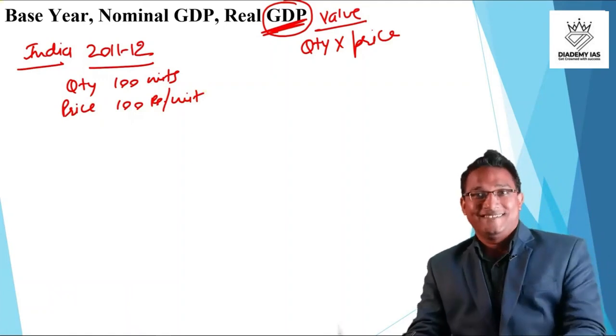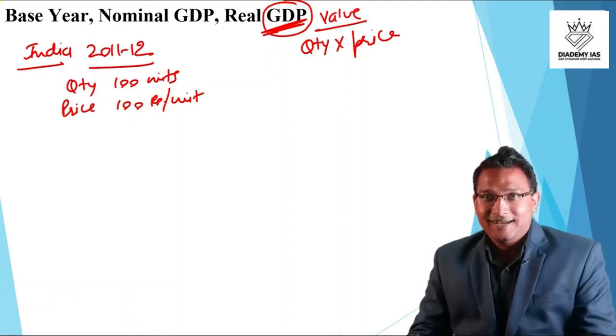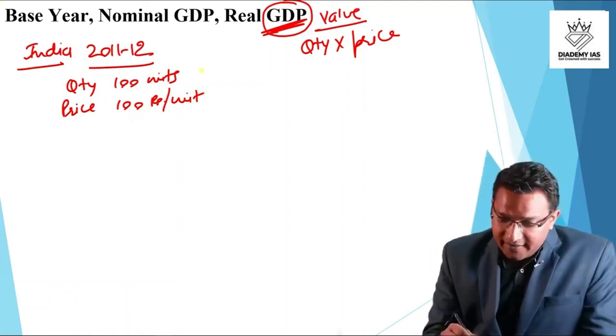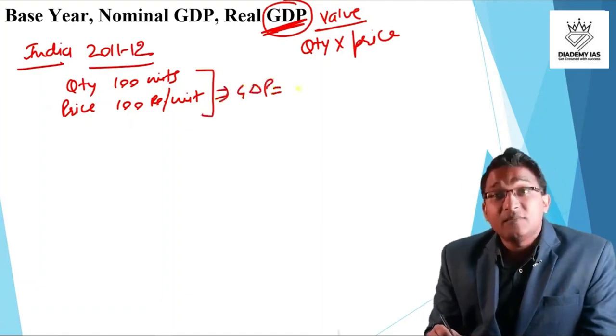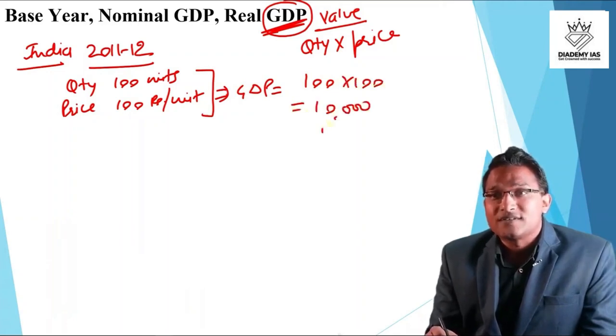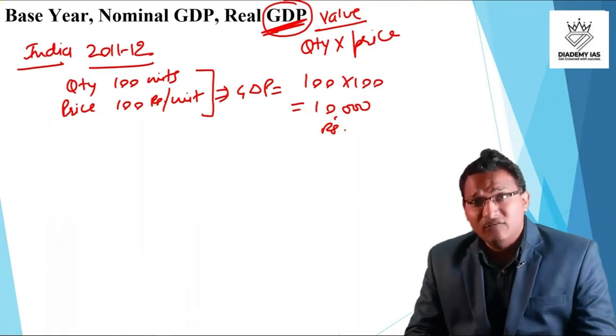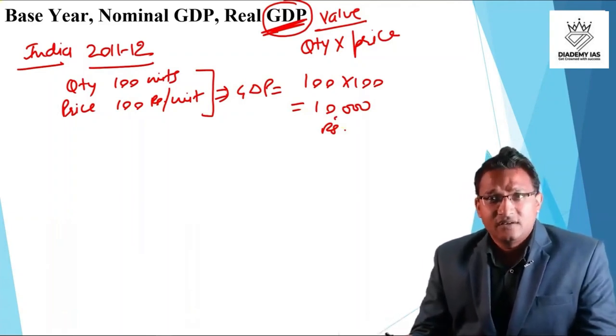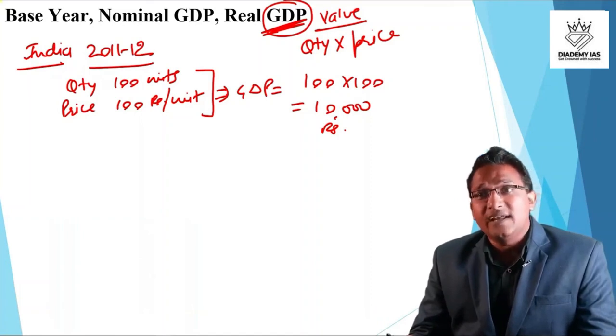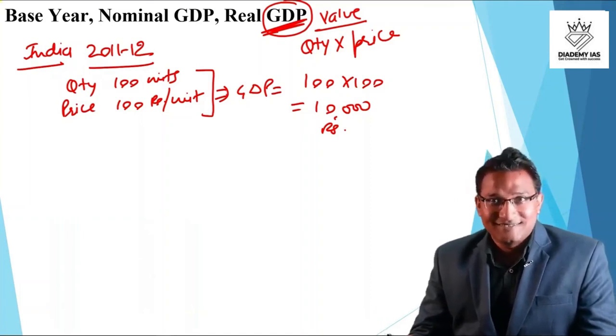This is the price, right? So 100 quantity and 100 price, that means how much is the value of GDP? The GDP value will be 100 multiplied by 100, which is equal to 10,000 rupees. Can we say that? Yes, we can definitely say that. The value of GDP in India is 10,000 rupees.